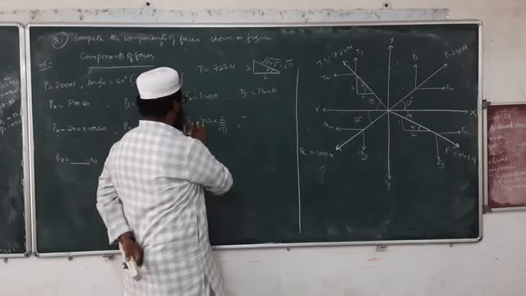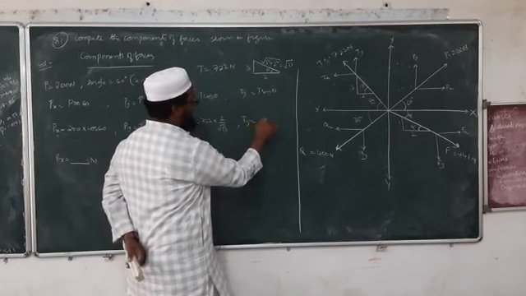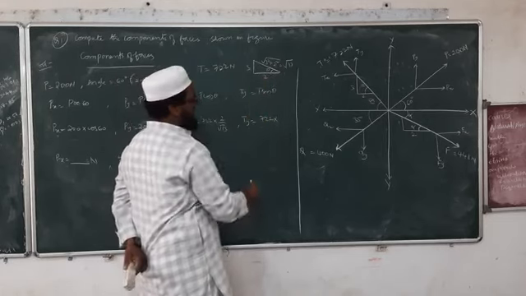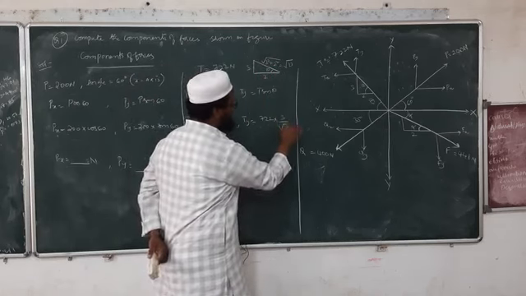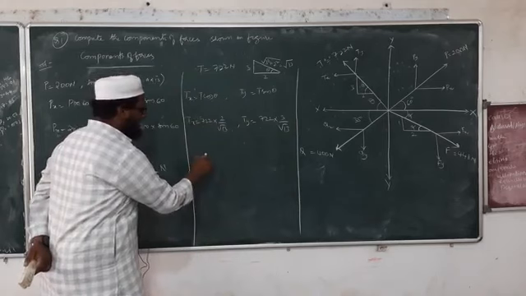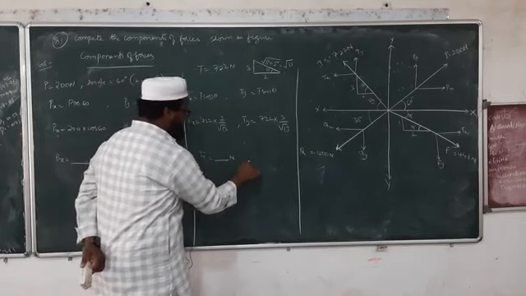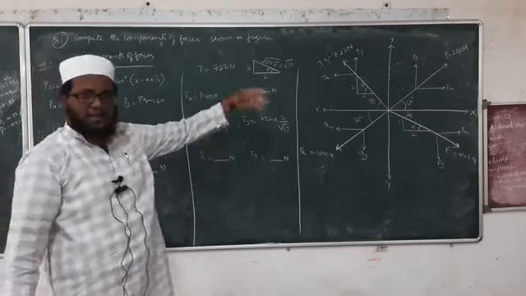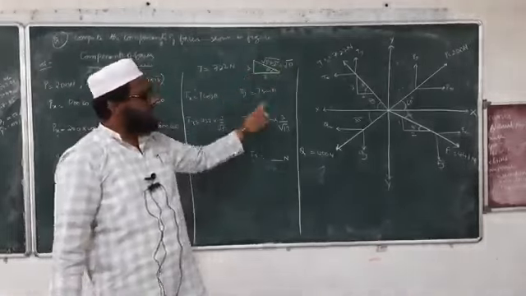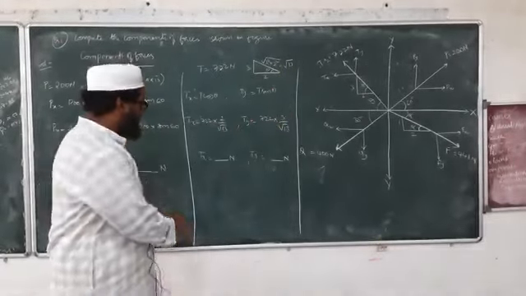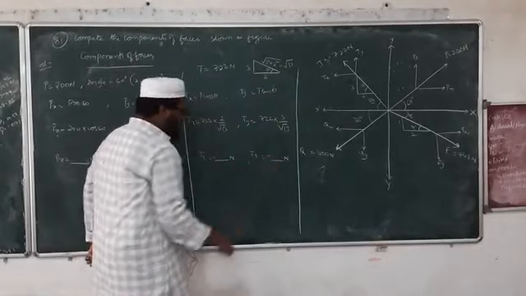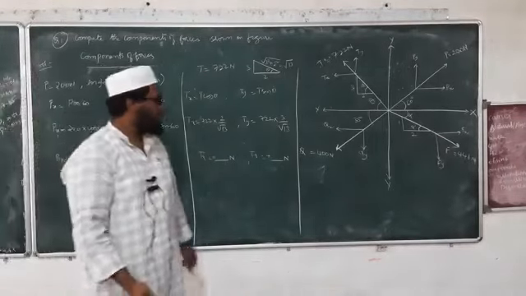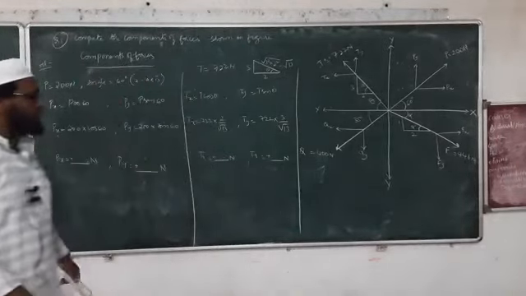Similarly, sorry, this is Tx. Then Ty is equal to 722 into what is the value of sin theta? Opposite by hypotenuse, right? So 3 by root 13. So we will get the value of Tx in newtons and Ty in newtons. Here in this case, since the force is in second quadrant, up to the left, so in the left side x will be negative and y will be positive. So this value will be negative and this value will be positive. In the first case, both the values will be positive because they are in first quadrant. Alright. Copy down this one.